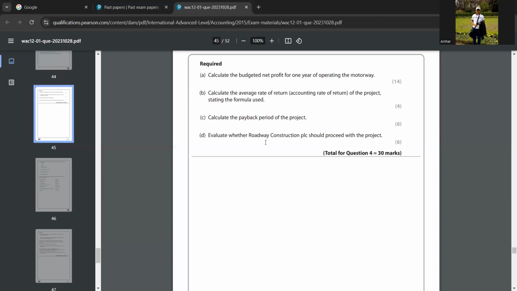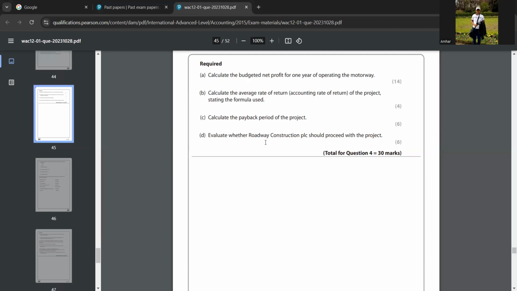And then you can say costs such as maintenance may increase over the 5 years. So over the upcoming years the cost can increase, right? So you can tell that.